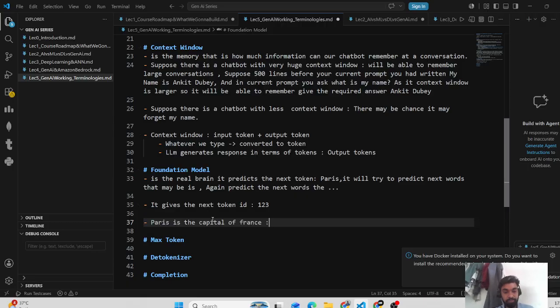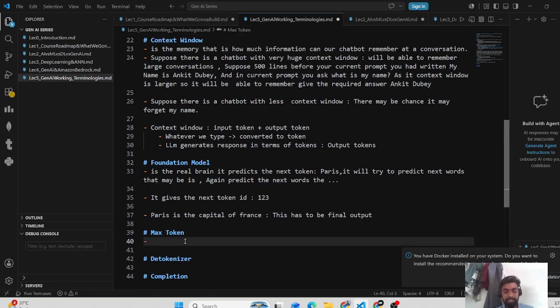And these steps go on. Again it predicts the next word, again the next word, again the next word, until the max token is reached.